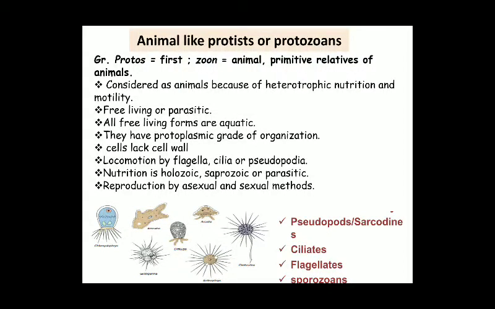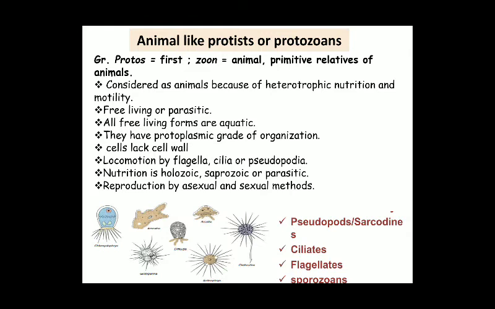So we are going to talk about animal-like protists or protozoans in today's part. This is the last group of protists. The literal meaning of the word protozoan is derived from Greek words protos, which means first, and zoon, which means animal.